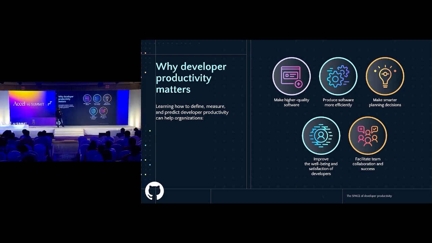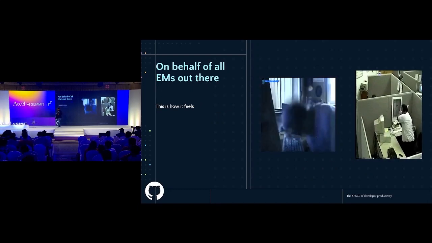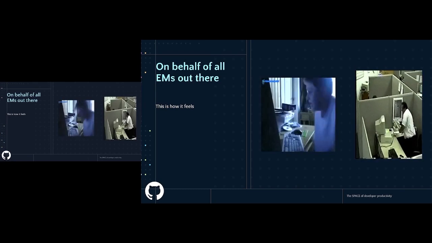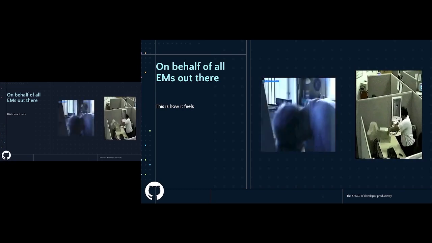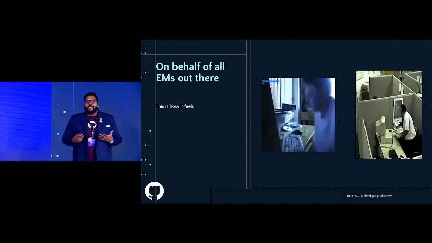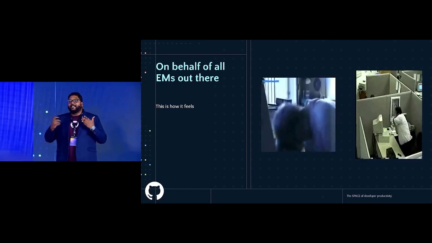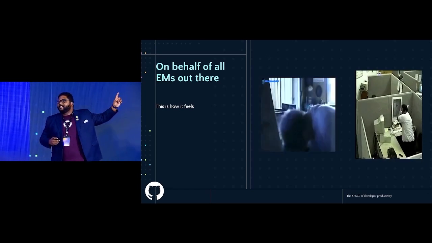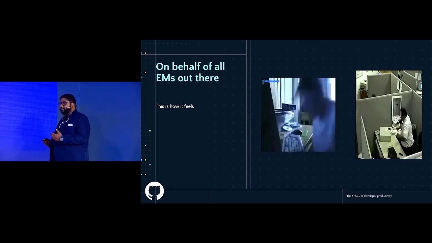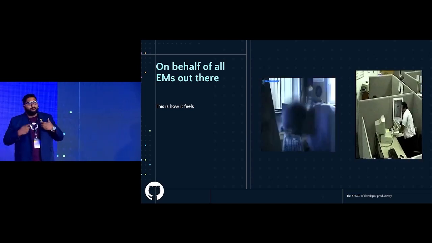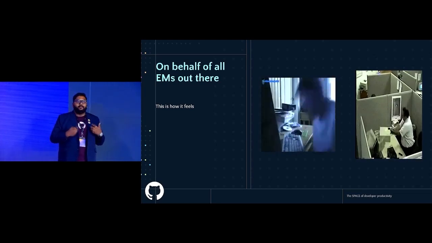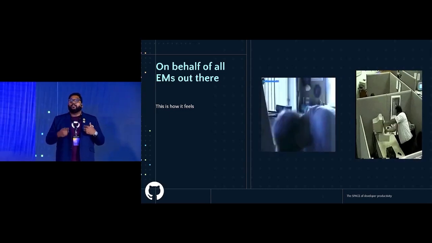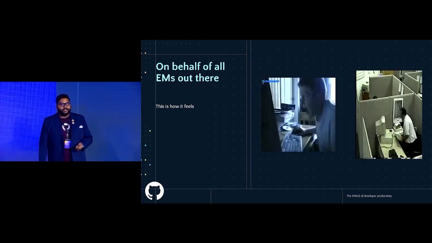So the problem with that, though, is that on behalf of all engineering managers in the world, the way this feels to us when you're an engineering leader and we are trying to put a pin to it is this, right? How is your developer performing has been an age-old question that a lot of us have answered by this, right? But there are frameworks that exist today, and I wish I would have known a little bit more about them when I was an engineering leader building at startup scale, so that I could have optimized my teams better. I could have gotten a lot more work done with the resources I had, right?